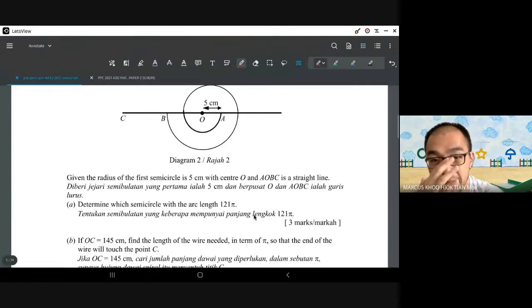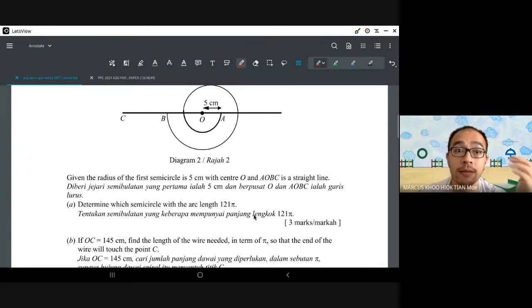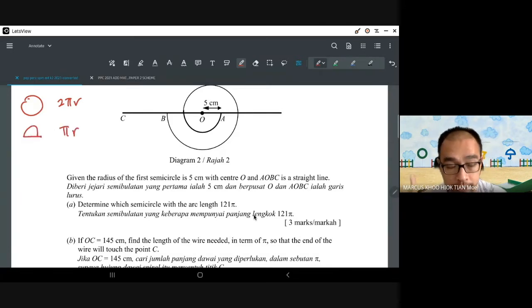Now a few things. We know that the length of a full circle is 2 pi r, the circumference of the circle. But since it is a half circle, it will be pi r. That's the first thing. Secondly, notice that the question gives us in terms of pi, which means that you don't have to substitute pi. That's a very important thing. If the question gives us the answer in terms of pi, we don't need to bother substituting 3.142, because that will not help you at all. So all your answers should be in pi.